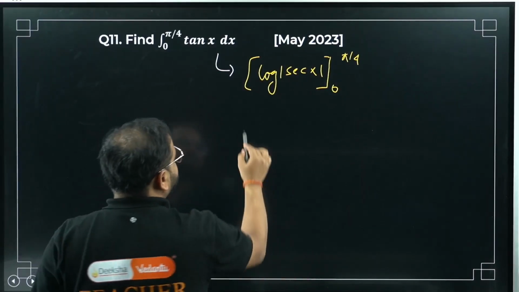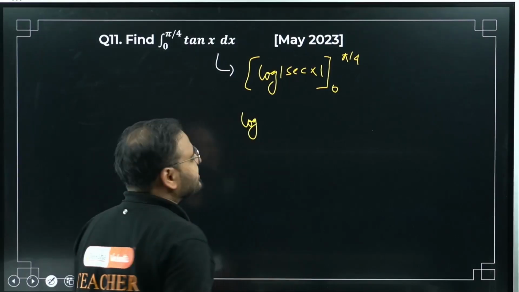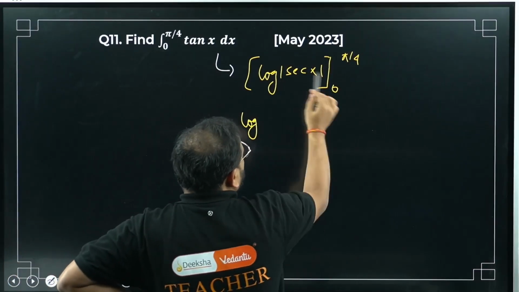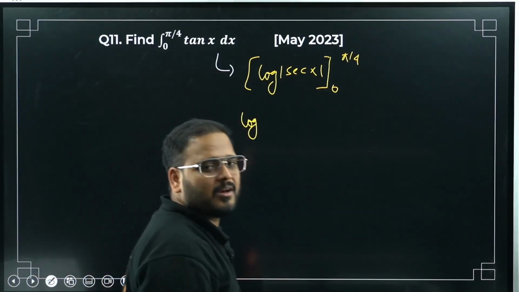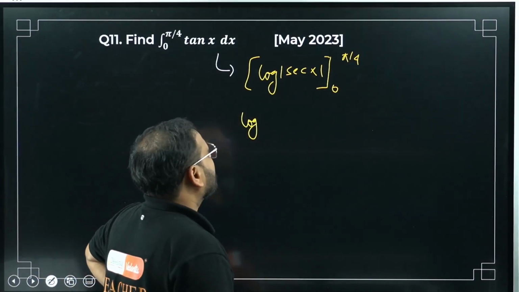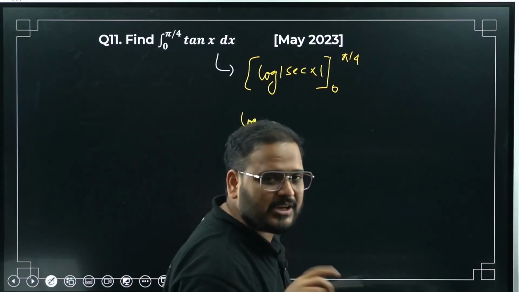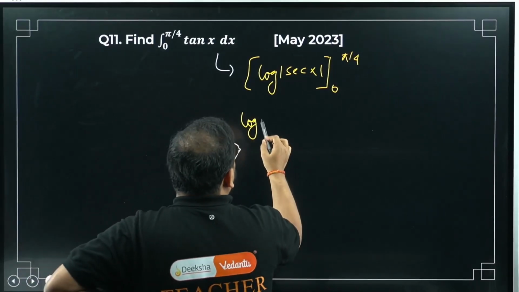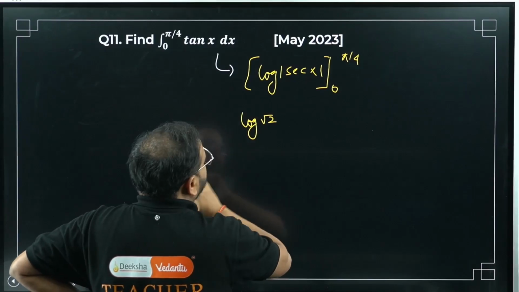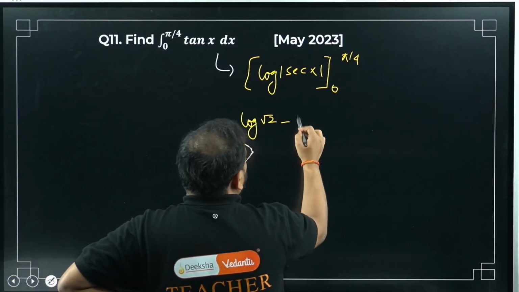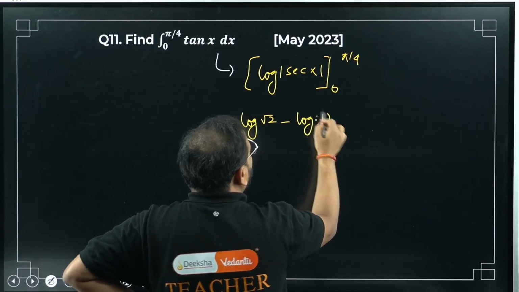Please check. I think I've done a question like this in our previous session of NCERT also. I don't remember exactly, but if you put sec of pi by 4, it will become what? Sec pi by 4 means root 2, right? Because cos pi by 4 is 1 by root 2, and sec will be the reciprocal. So log of root 2 minus log of 1, since sec 0 is 1.